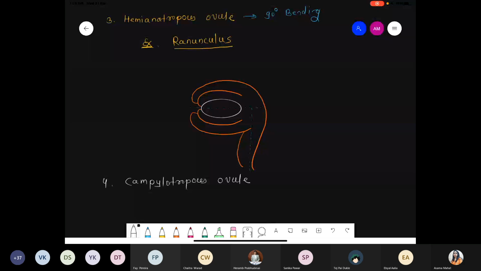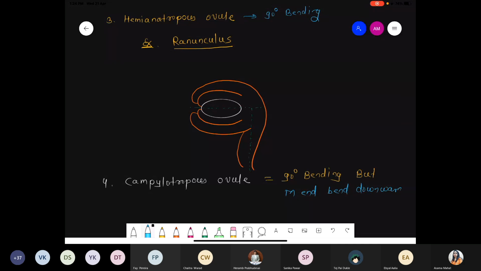Campylotropous, basically in this point 90-degree bending is there, but only one end, that is the micropylar end, bends towards the downward direction. So the micropylar end, the M end, will be bent towards the downward direction.